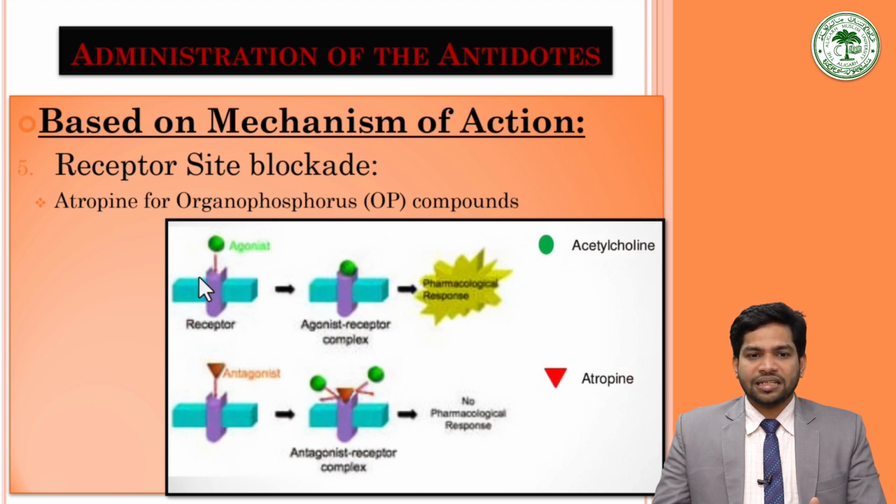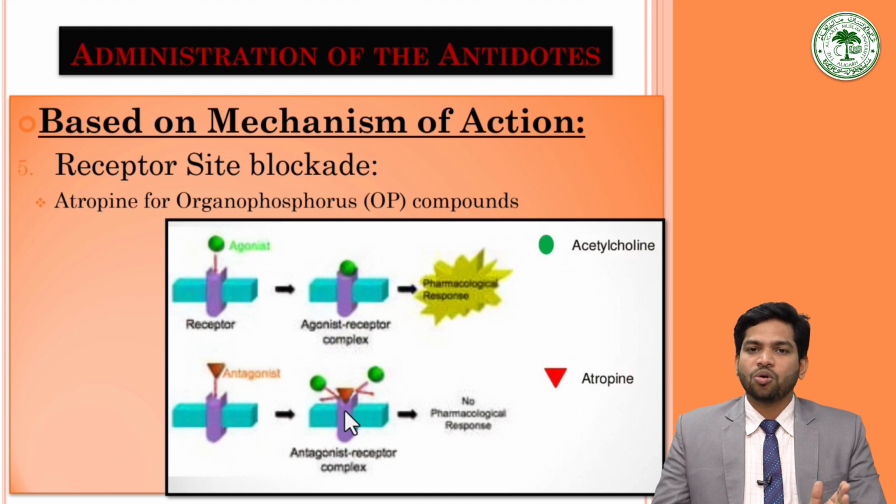Suppose this is the receptor for the organophosphorus compound, the M3 receptor or M1 receptor. Organophosphorus binds to this M1 receptor and shows its pharmacological response. But once atropine is given, atropine binds to the receptor site instead, so it doesn't allow acetylcholine or the organophosphorus compound to bind this receptor.